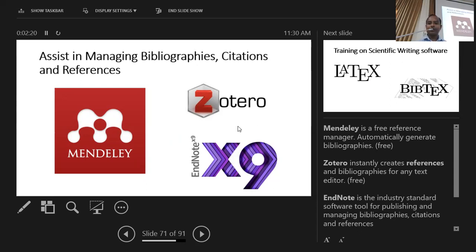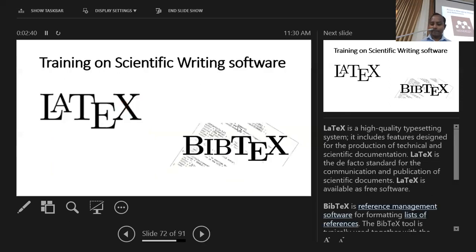It is open source software, so we can arrange workshops if necessary, so that managing your references and citations won't be a burden for you anymore. For you, or otherwise for your postgraduate students or researchers, we can assist in organizing these kinds of workshops and training.